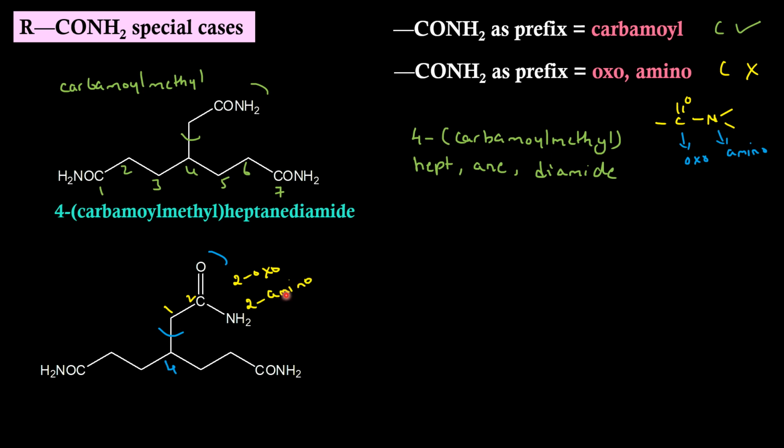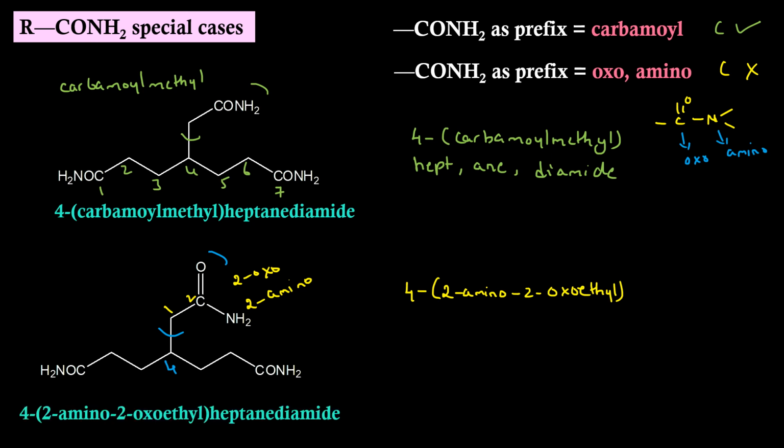Since amino comes first in the alphabetical order, secondary prefix name will be at position 4 inside the bracket 2-amino, 2-oxo ethyl. Rest everything remains same. So the IUPAC name will be 4-(2-amino-2-oxoethyl)heptanediamide.